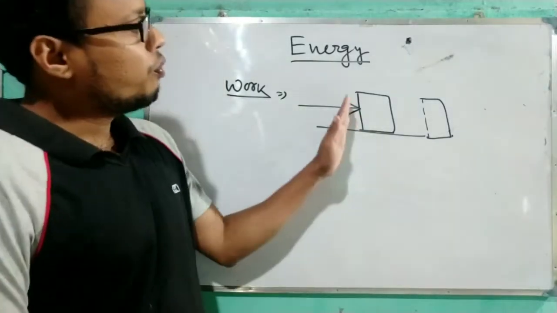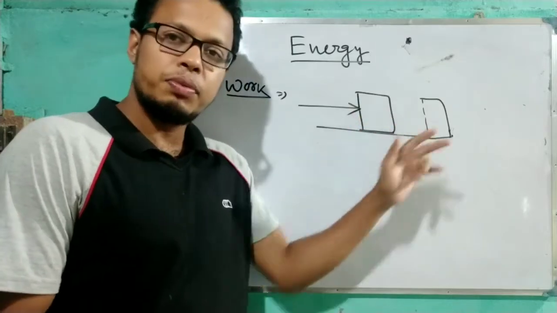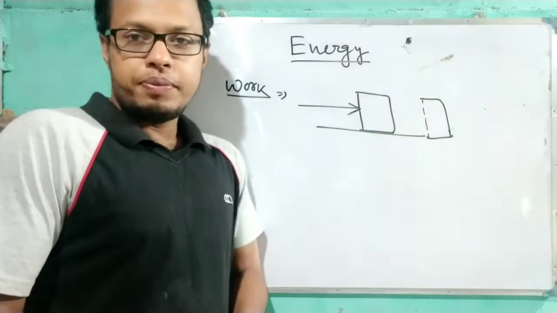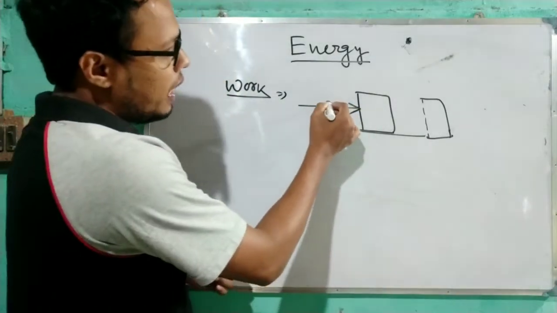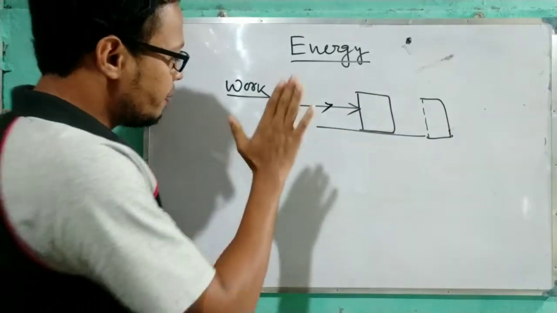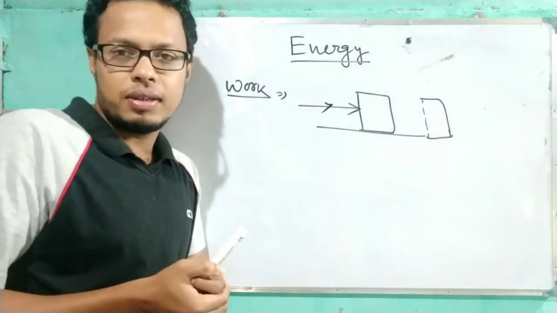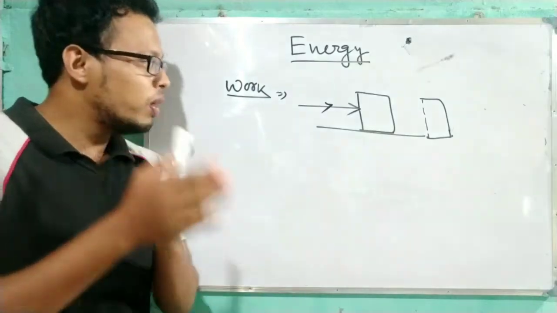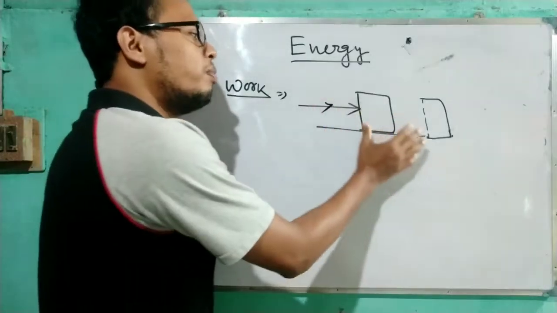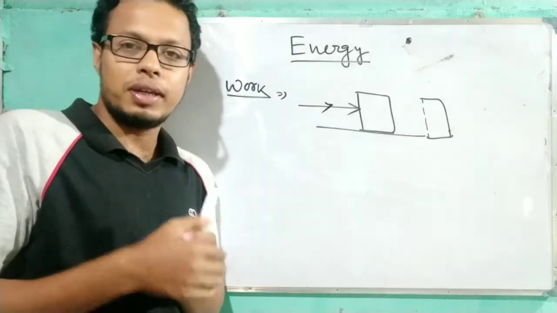Clear? So when a force is applied on a body, if the body changes its position, then work is said to be done on the body. Now if I am applying force but the body is not moving, suppose I am applying force on the board but the board is not moving, am I doing any work? No, I am not doing any work. So work is said to be done when the body moves, when there is a displacement.